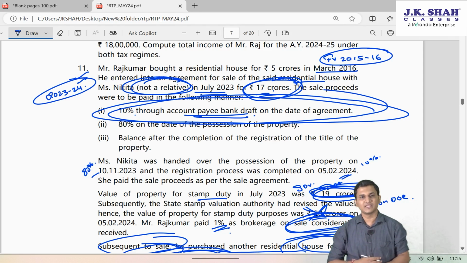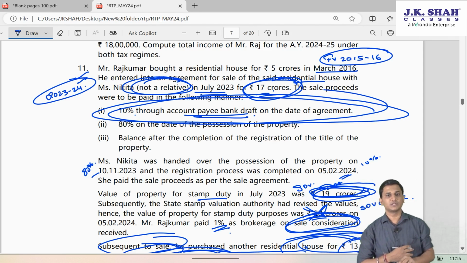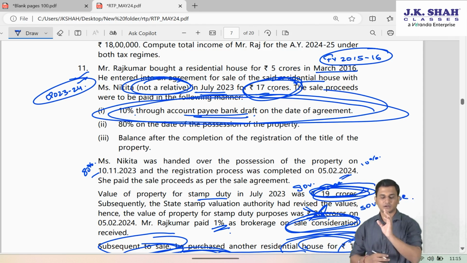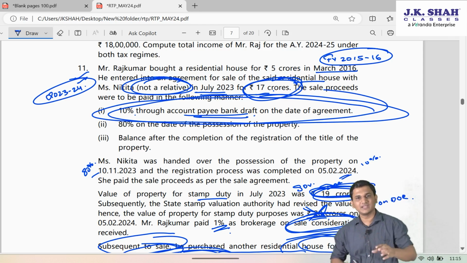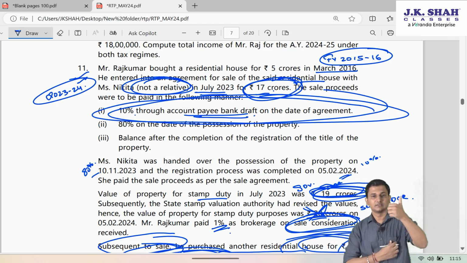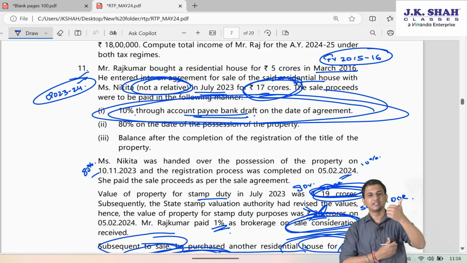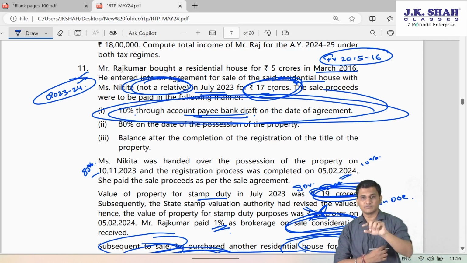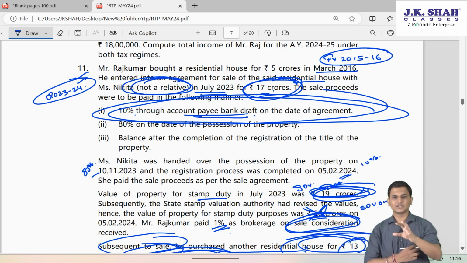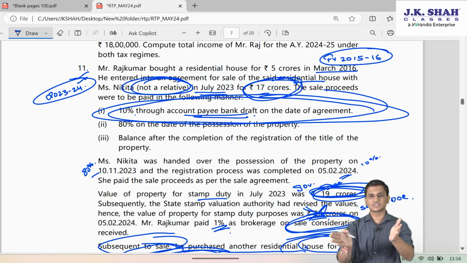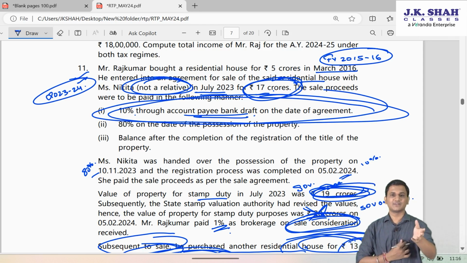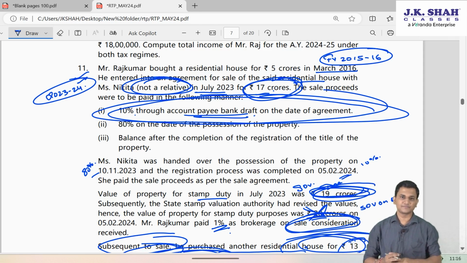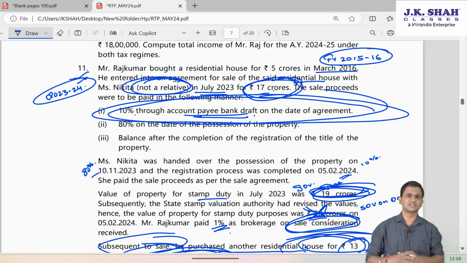Since she is buying a property and the property is getting received by her for inadequate consideration, the agreement value is 17 CR whereas the stamp duty value is 19 CR. Even for the Other Sources chapter, we apply that logic. If the date of agreement and registration are different, then the stamp duty value on the date of agreement can be taken, subject to that part consideration getting paid.